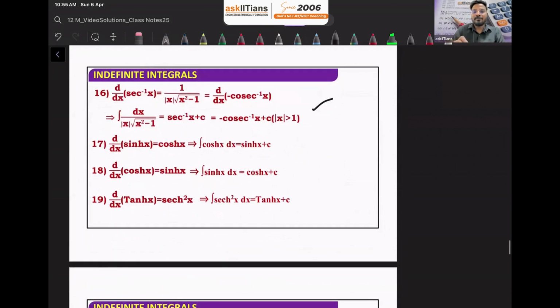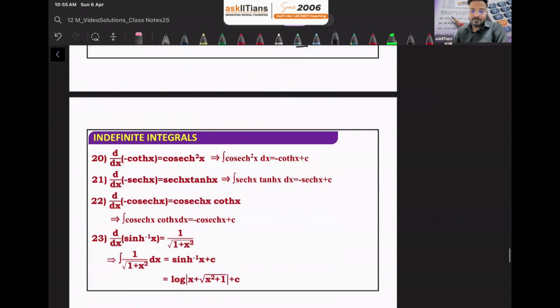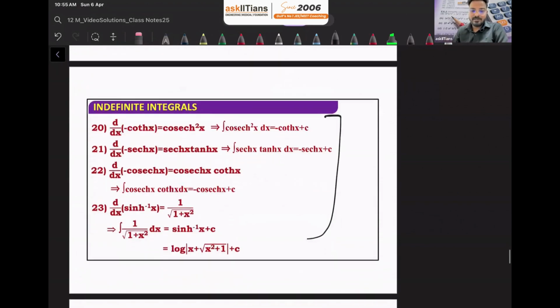Then hyperbolic functions are there. Sine hx, cos hx, right? These are the hyperbolic functions. They are not going to come in your exam, but still you can write it. Then inverse of hyperbolic functions.